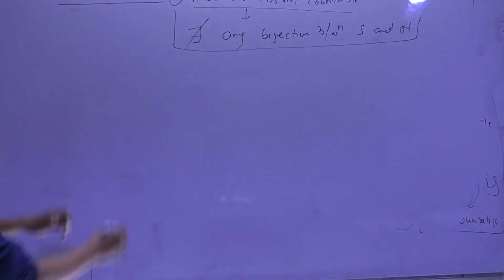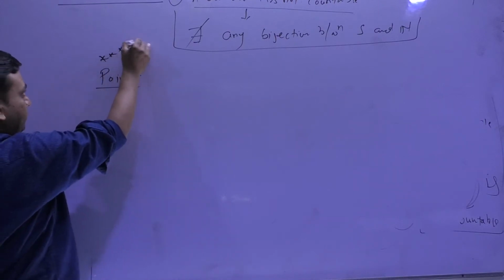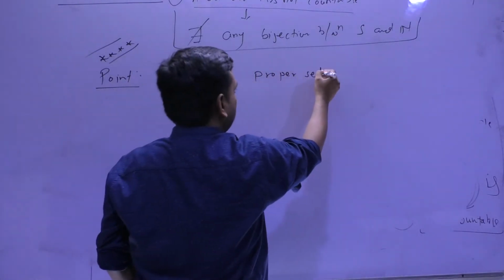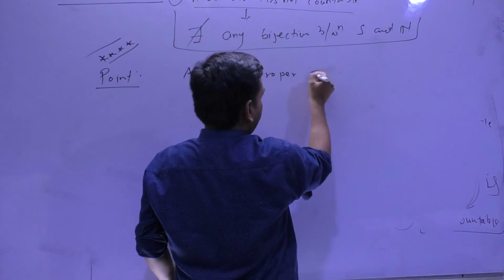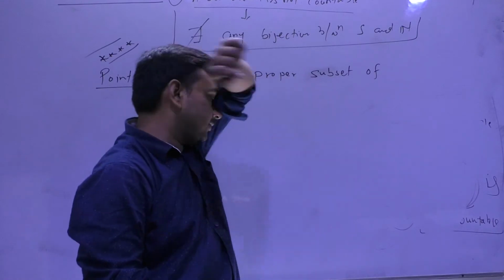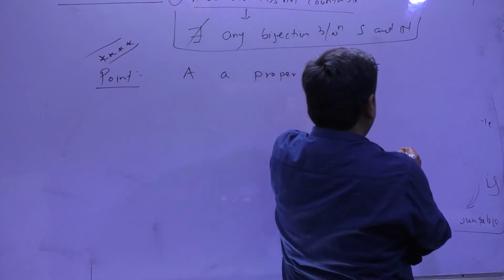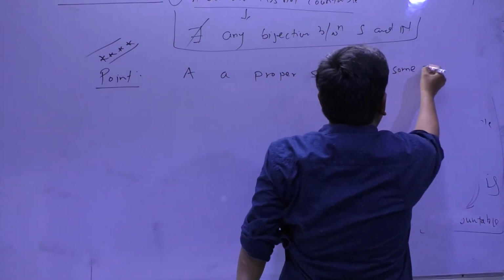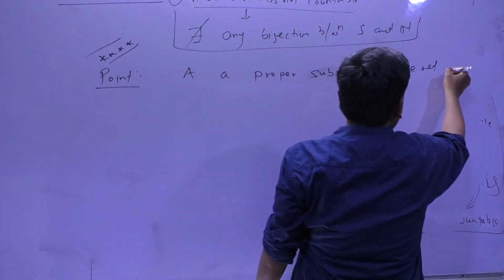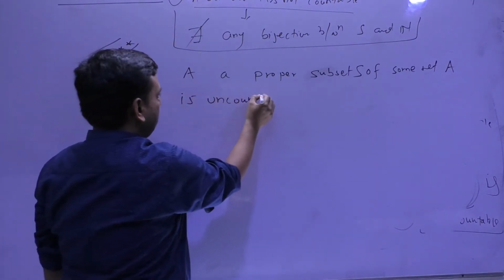The other point is, please do remember this point: if a proper subset S of some set A is uncountable, then A is also uncountable.